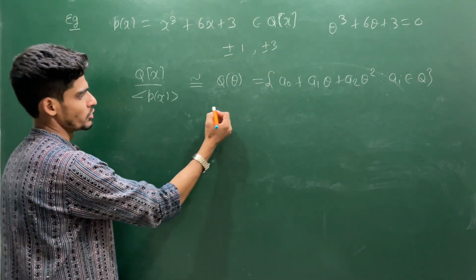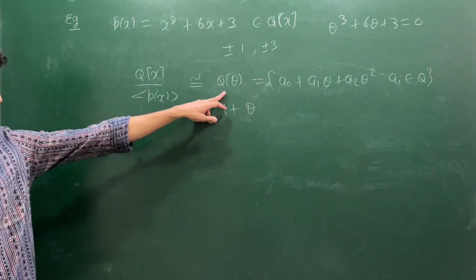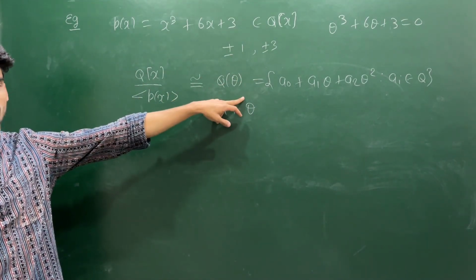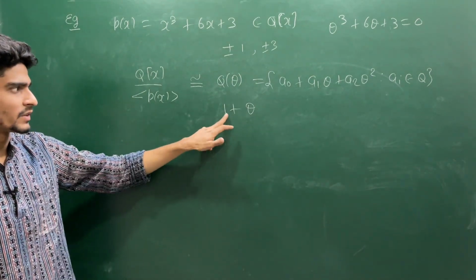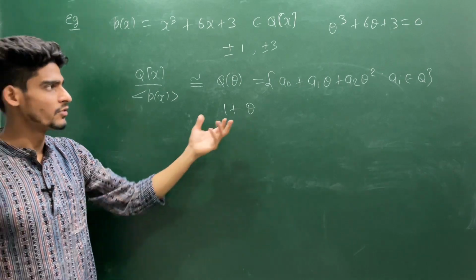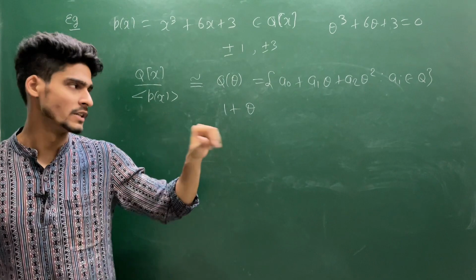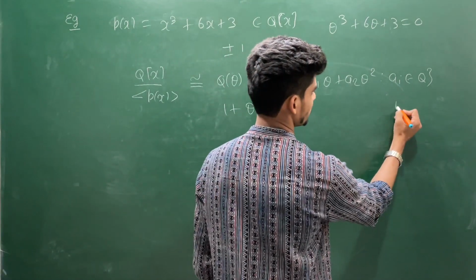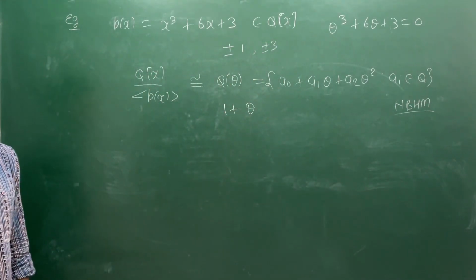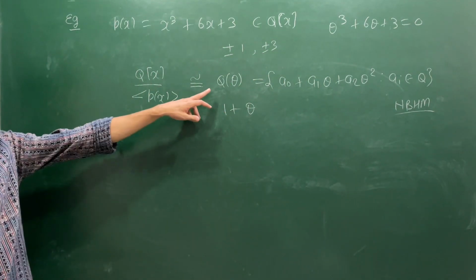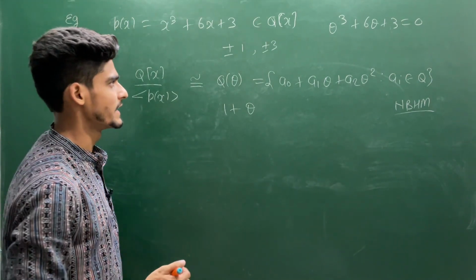One can ask the natural question again, can you give me the inverse of every element here? Because if it is a field, then every non-zero element will have an inverse. So suppose you want to find the inverse of 1 plus theta. This is a particular one, but this gives you the technique. If someone asks you to find the inverse of any element, you can find it in this structure. This type of question is asked in the NBHM examination. They give you some structure like this and they ask you what is the inverse of this element. So this is the technique you can use.